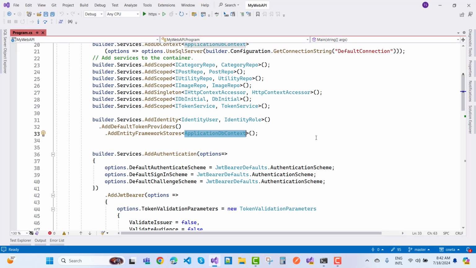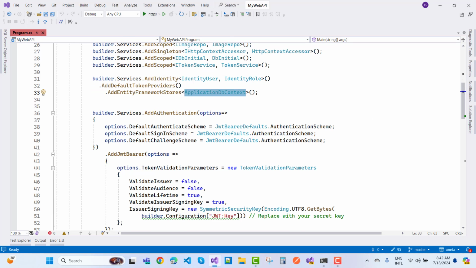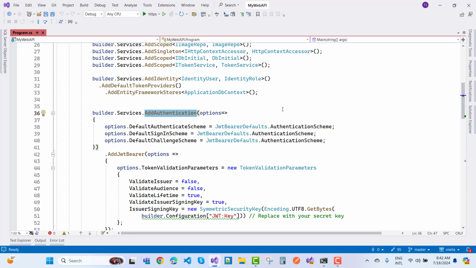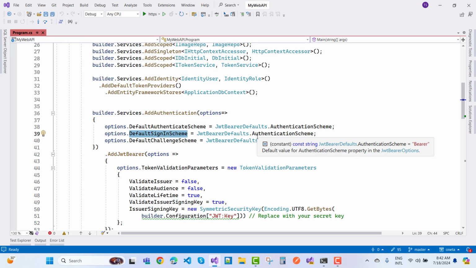Now we know that we protect our categories, the products and the blog, so that we can use the authentication scheme. We have three schemes in that manner. The default authentication scheme is JwtBearerDefaults.AuthenticationScheme. The default sign-in scheme is JwtBearerDefaults, and the default challenge scheme is also the JwtBearerDefaults authentication scheme.